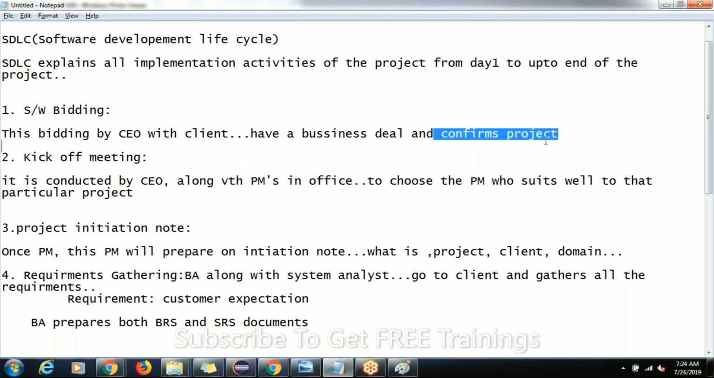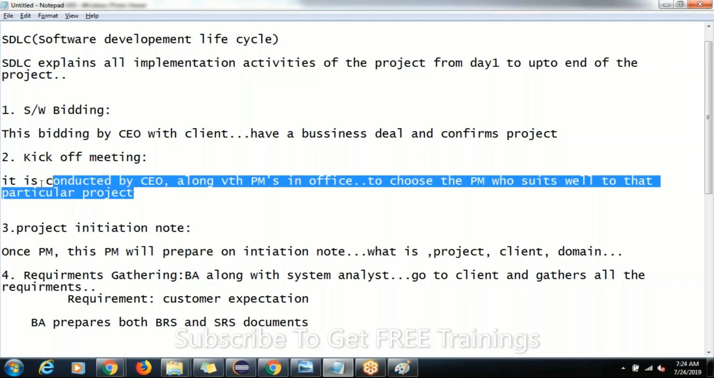Okay, just have a business deal with the client and confirms the project. Once the project is confirmed, the CEO will confirm a meeting. They will conduct a meeting called kickoff meeting. What is the main agenda of this meeting here? It is to choose the project manager who is well suitable to that particular project.